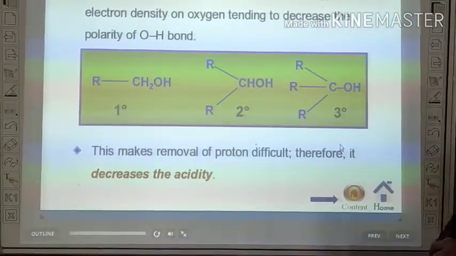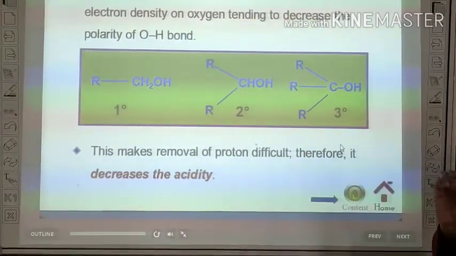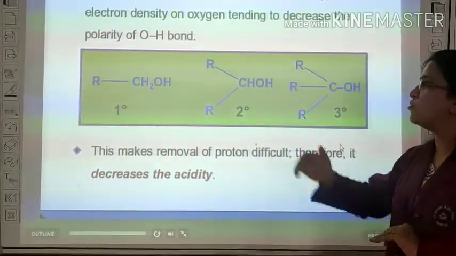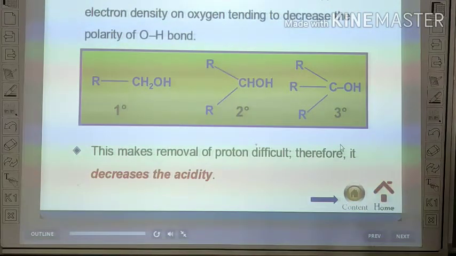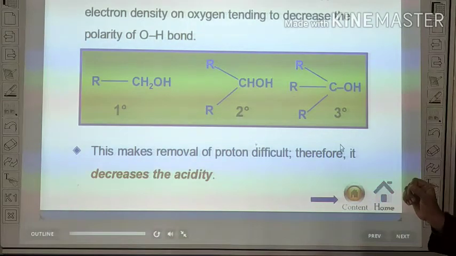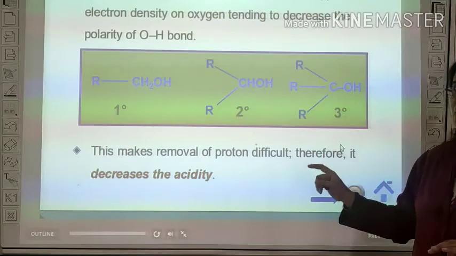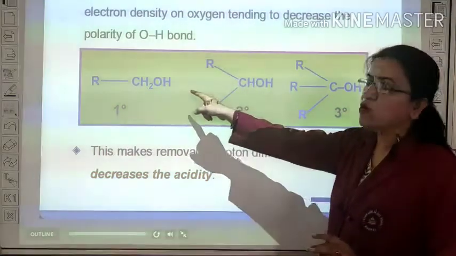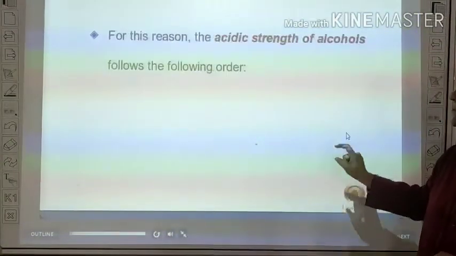An electron releasing group increases electron density on oxygen, which you are familiar with as the positive inductive effect. It means if the positive inductive effect is present, or more alkyl groups are present, the electron density on the oxygen atom increases, which decreases the polarity of the OH bond. This makes removal of the proton difficult. Therefore, the acidity decreases. It means primary alcohol is more acidic than secondary, and secondary is more acidic than tertiary.